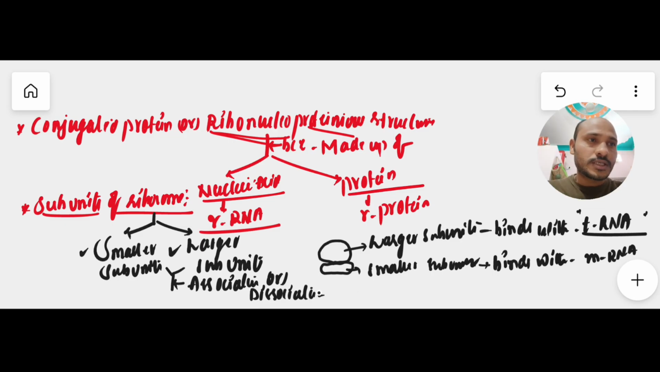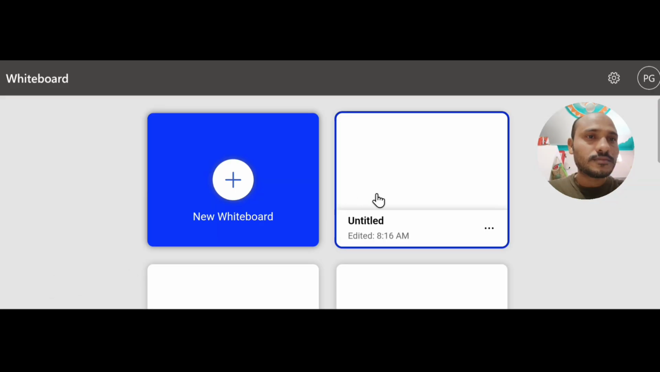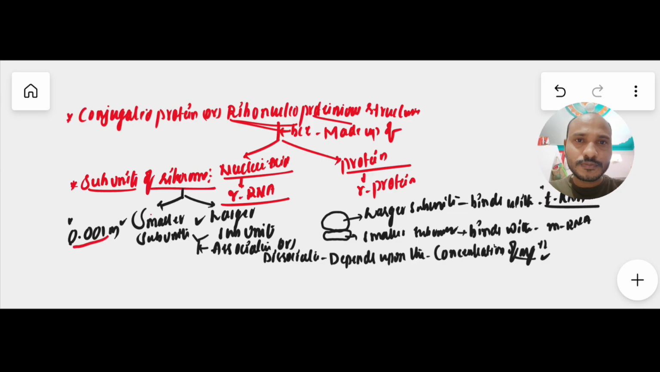Very important. The association and dissociation of these two smaller and larger subunits depends completely upon the concentration of magnesium ion. So here magnesium ion plays an important role in the association and dissociation of these subunits. Generally, the critical concentration required for association of these two subunits is 0.01 mole. So 0.01 mole concentration is required to bind these two subunits together.